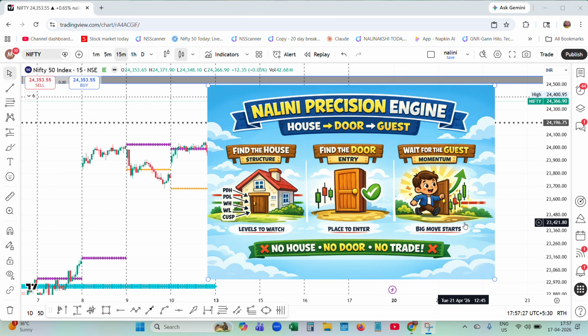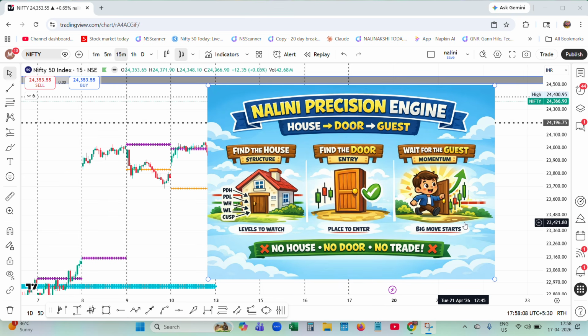Where is my house? Whether it is above the weekly high or previous day high, previous day low, or at the cusp level. Cusp level means sometimes weekly low and weekly high will come under cusp levels. Even the day high and day low will also be at the cusp level. Those are the things I watch. That is, I want to find my house. Where is my house? That is nothing but finding the structure.